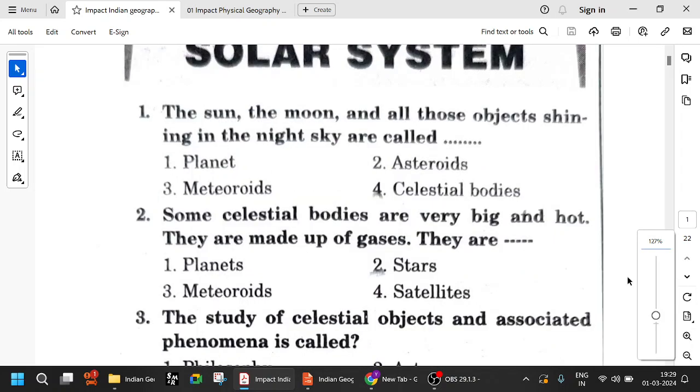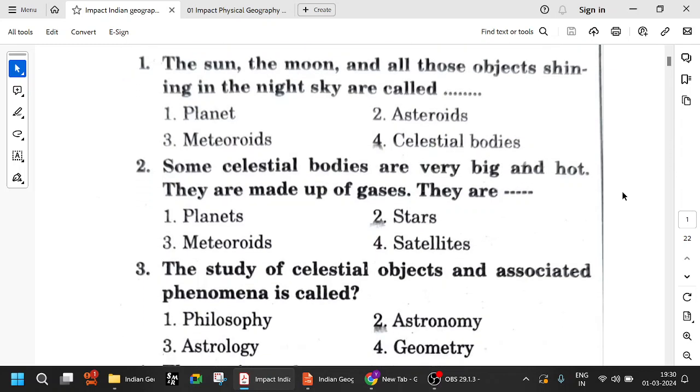The sun, the moon, and all those objects shining in the night sky are called celestial bodies. Planets are those which revolve around the sun. Asteroids are rock, ice, dust, etc., small bodies which travel around the solar system. Meteors, meteorites, all that we will look into. Small rocks which enter the atmosphere start burning and become meteors. Those which fall onto the surface of the earth are meteorites. So here the sun, the moon, and all those objects in the sky are celestial bodies.